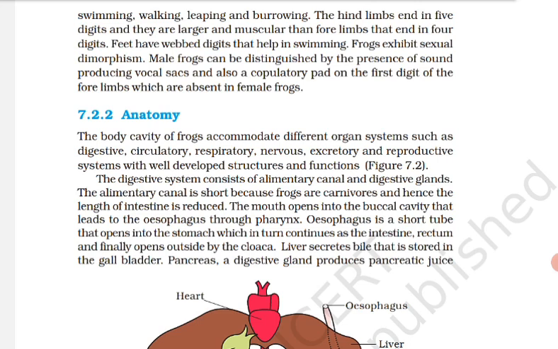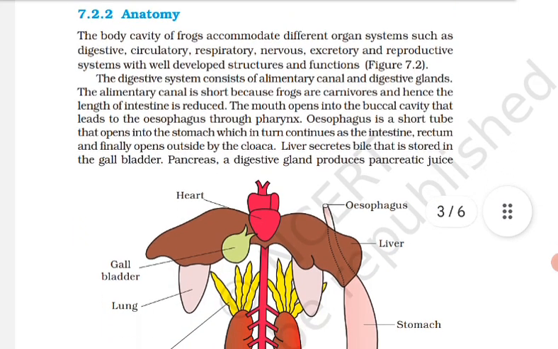Frogs respire on land and in the water by two different methods. In the water, skin acts as an aquatic respiratory organ, that is cutaneous respiration. Dissolved oxygen in the water is exchanged through the skin by diffusion. On land, the buccal cavity, skin, and lungs act as the respiratory organs. The respiration by lung is called pulmonary respiration.